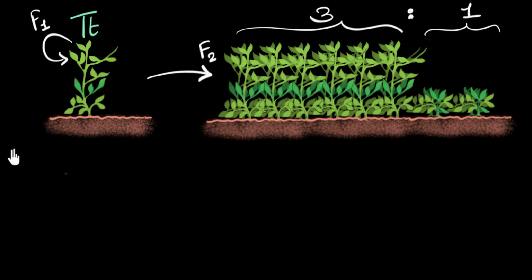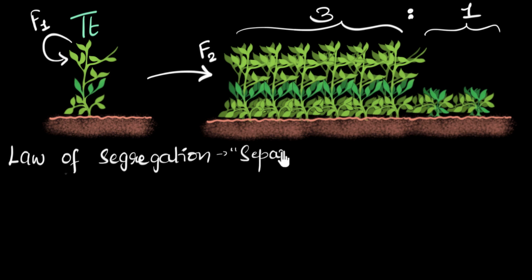The second law that he comes up with to answer this is called the law of segregation. The word segregation over here, you can think of it as separation. So what's being separated? Mendel guesses that when the gametes are formed in this plant, meaning the sperm cells and the egg cells, they do not carry both the traits.